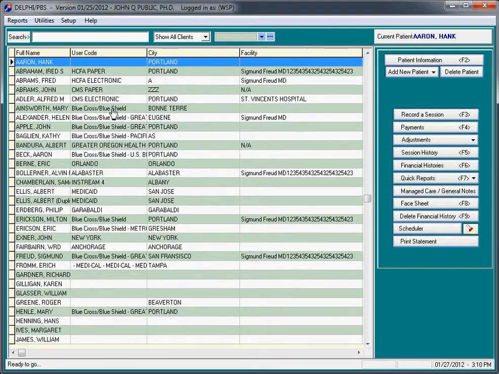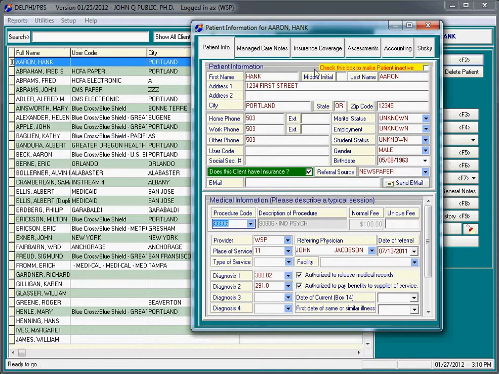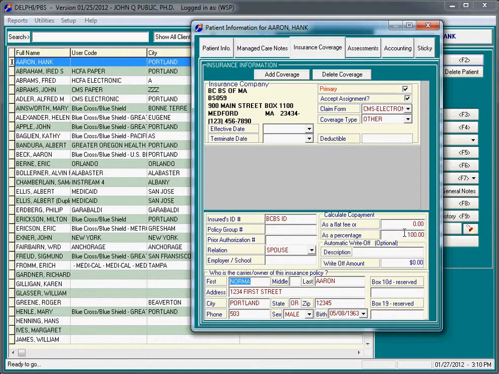So we're going to start off here with client Hank Aaron, who actually at this point has no history. And I'm going to show you how to get yourself into a little bit of a mess and then how to get out of it. So first I'm going to look at the patient information for Hank here. Click on insurance coverage, and in this case we believe the copay for each session to be $20 per session.